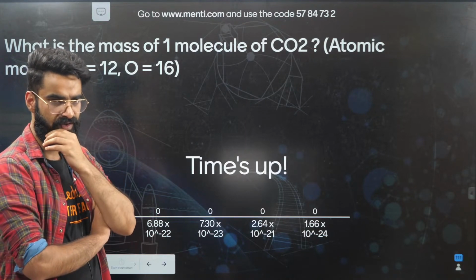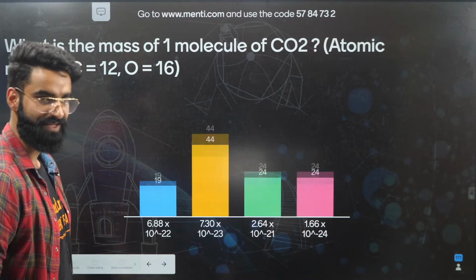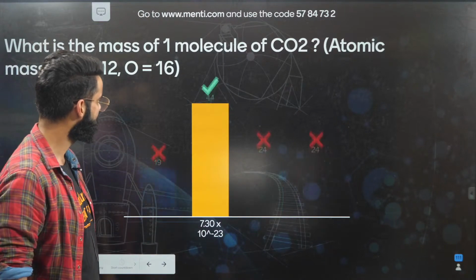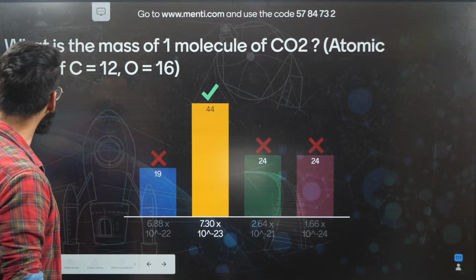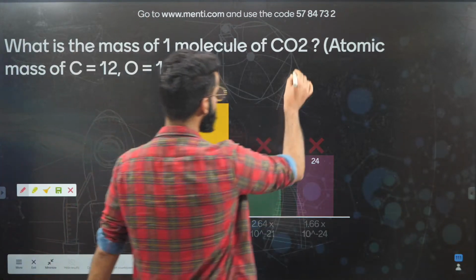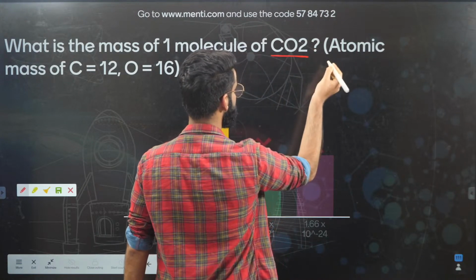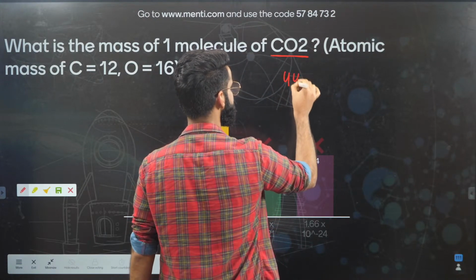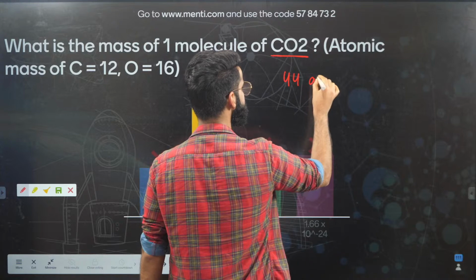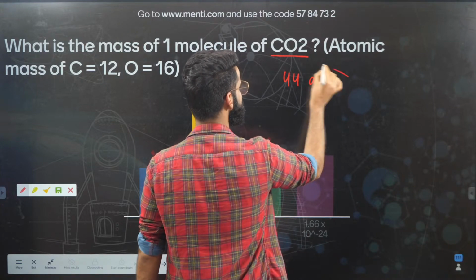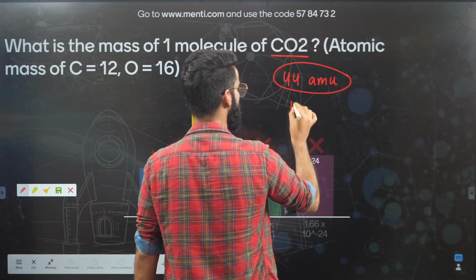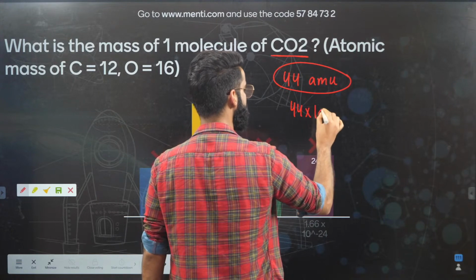The time is up. The majority of the students have given the correct answer again. The molecular mass of carbon dioxide is 44 AMU. This is the mass of one molecule of carbon dioxide, or I can write it as 44 multiplied by 1 AMU.